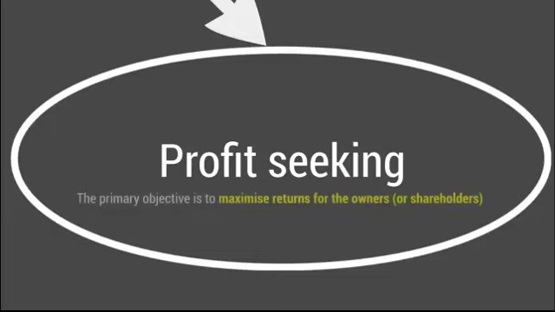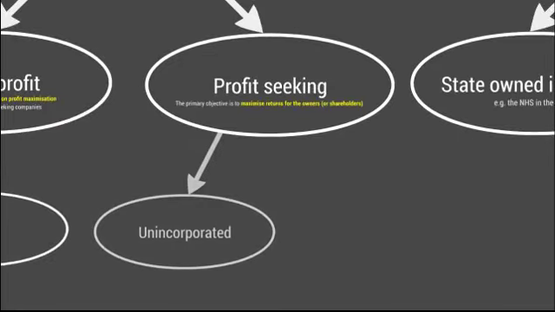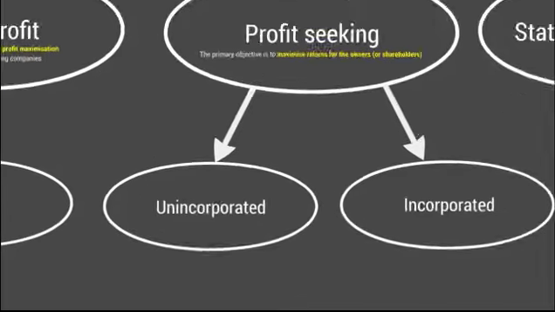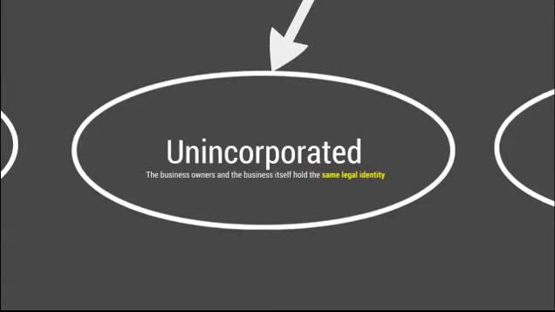Now, profit-seeking organisations have as their primary objective to maximise returns for the owners or shareholders. Now, a profit-seeking organisation can be split into unincorporated organisations and incorporated organisations. Pay attention for this bit because it's quite important and it will come up all the way through your BA1 studies. Now, an unincorporated organisation is where the business owner and the business itself hold the same legal identity.